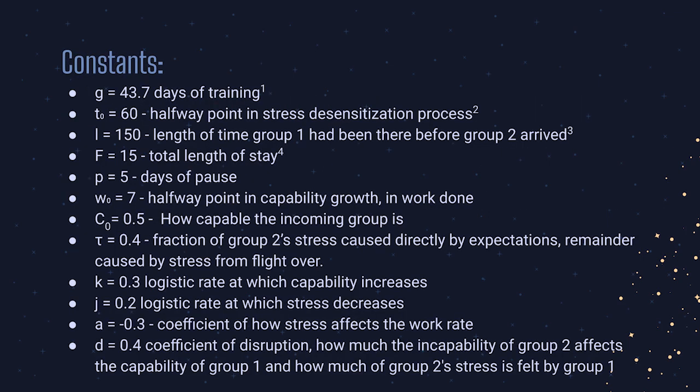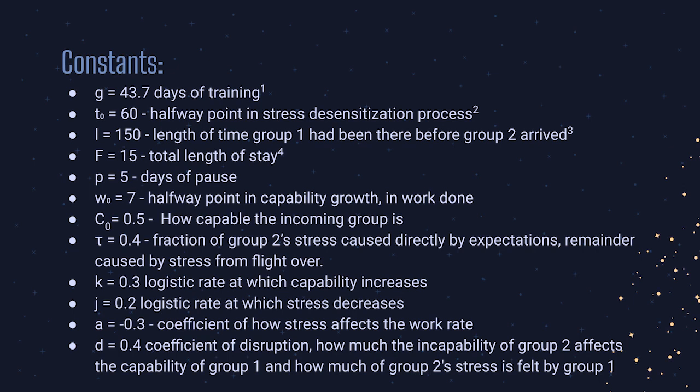Here are all of the constants we used in our equations. Note that these constants are defined for this particular model of astronauts on the ISS and may not apply to other situations. We declared G to be 43.7 days. We split the difference between the hours astronauts spend training for a trip to the ISS and the hours spent in simulators prior to the mission, both published by NASA, and converted this to days. T0 is 60 days, derived from a study that claimed stress desensitization takes 4 to 6 months. This is half of that lower bound converted to days. In the particular situation we're modeling, Group 1 had been there for about 5 months prior to Group 2's arrival, so we declared L to be 150.